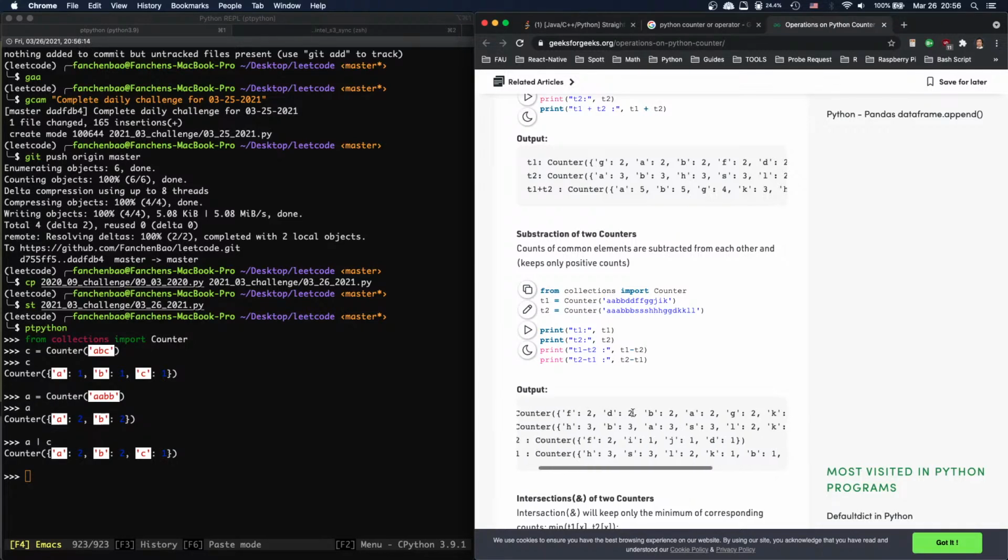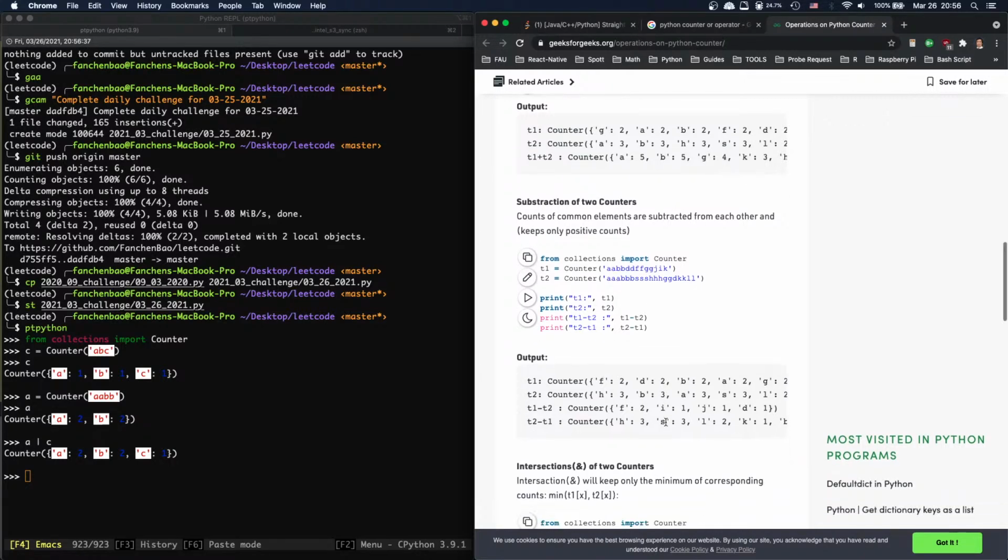For example, the B. No, wait, where is B? Well, B is 2, and B is 3. I don't see B here. Oh, because it's a negative. Once it's a negative, it's gone. Oh, so if it's a negative, it's gone. Okay, that's the rule. But if it's a positive, it gets kept.